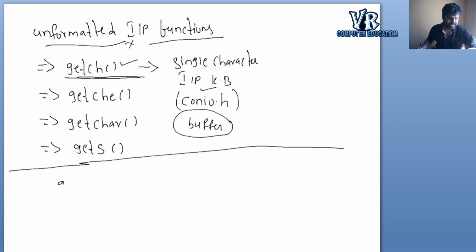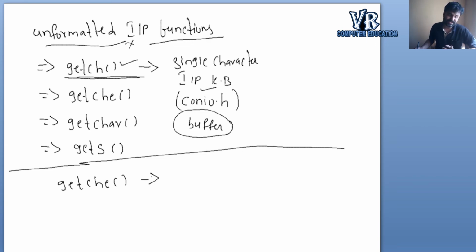Next, we'll see getche. It will also accept a single character from the keyboard, and that entered character will be displayed on the console immediately without pressing an enter key.